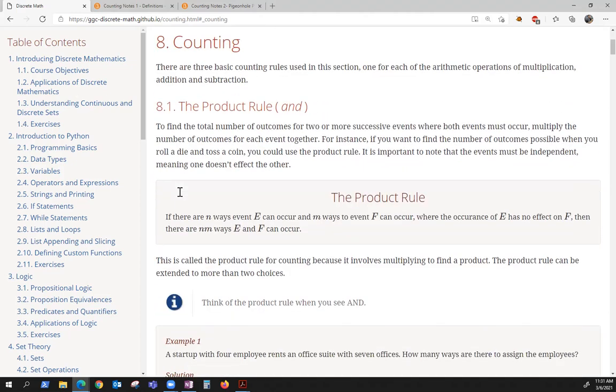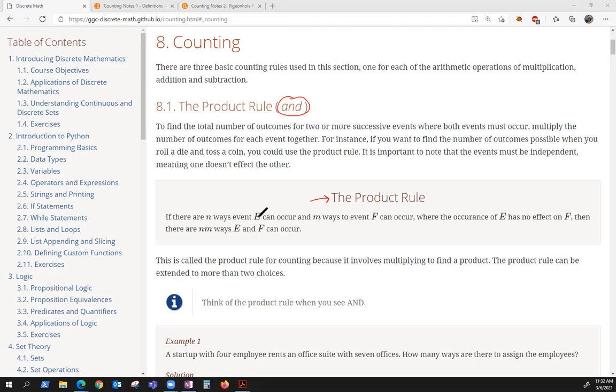The first one we're going to cover is called the product rule, which corresponds to multiplication. Each one of these is going to have a keyword associated with it. And is the keyword that's going to tell you to multiply. So here is the product rule stated in words.